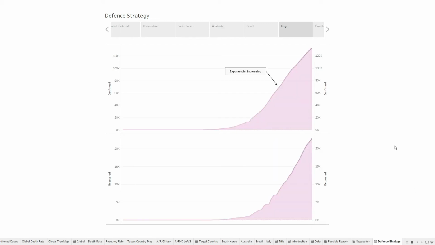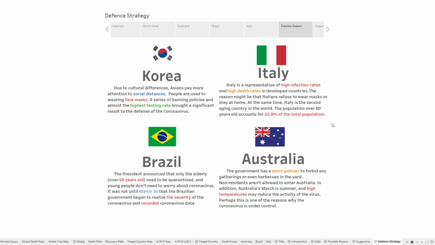And for Italy, Italy is the representative of the most serious countries. The graph is exponentially increasing. We try to find the possible reasons behind the patterns of the graphs from culture, geographic location, demography, and policies.